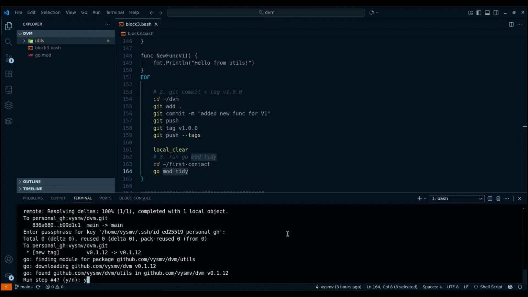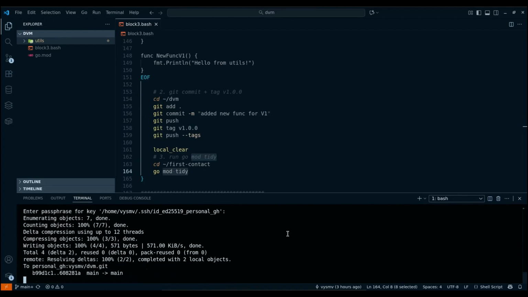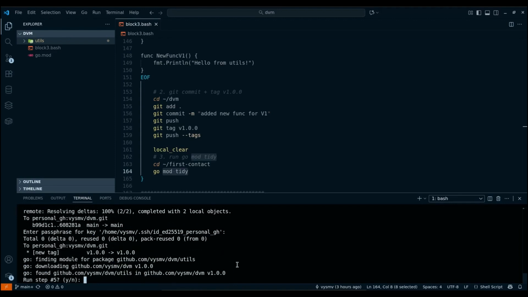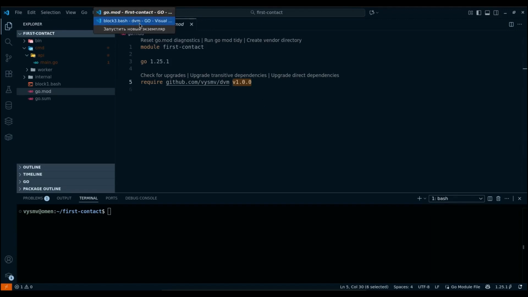Okay, let's run the fourth step. Here, you will also need to enter your password several times. And let's look at the result. In the go.mod file of the first contact module, we will see a dependency on version 1.0.0. That is, this test was also successful. I mean, in line with our expectations, so we can move on. Next, we move on to step 5.